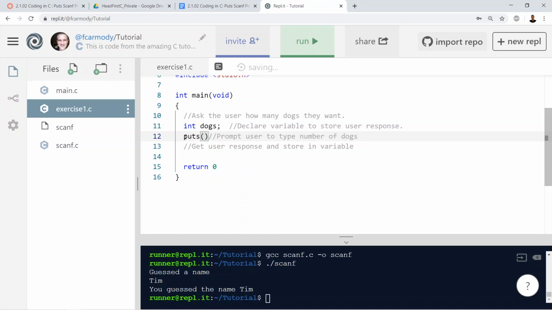Puts is a function, right? And it's a function that takes one argument. So we're calling the function puts. The parentheses hold the arguments. Arguments are data we're sending into the function, okay? Puts takes a string as an argument. So we're going to tell the user, how many dogs do you want? Okay, that's our prompt. So we're prompting the user.